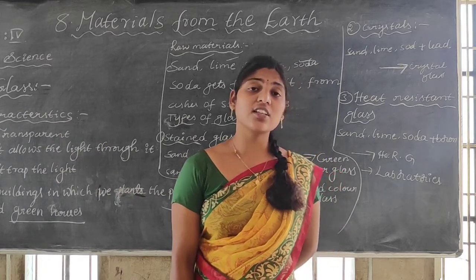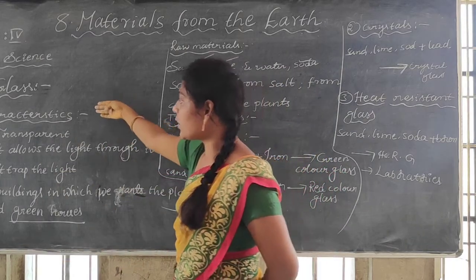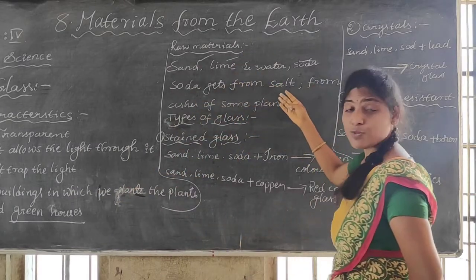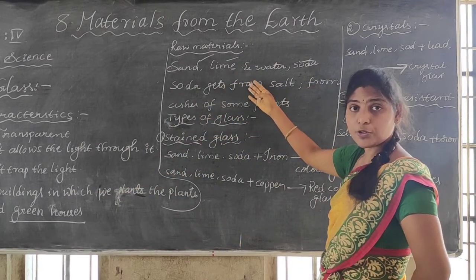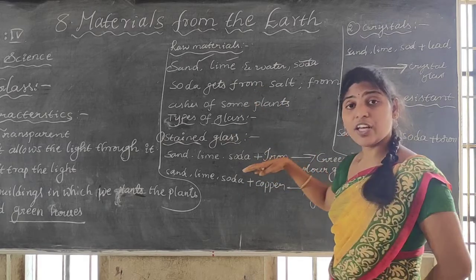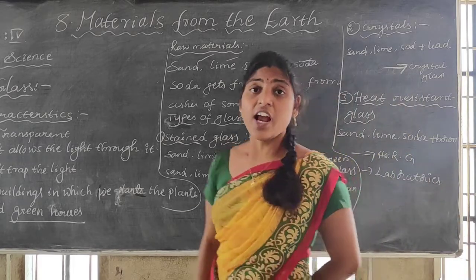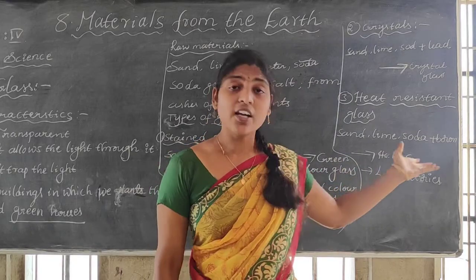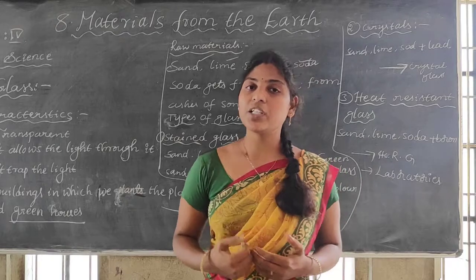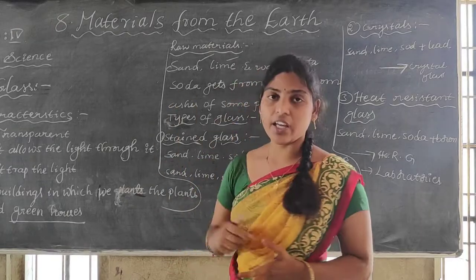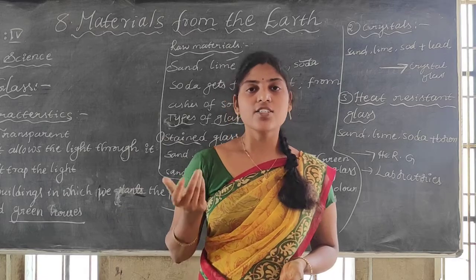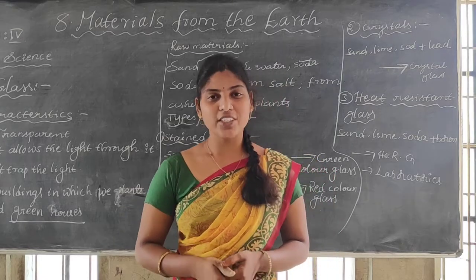Understood? So these are the advantages, these are the characteristics of a glass, these are the raw materials we are using to make the glass, these are the types of glasses, and where we are using these types of glasses also. Understood? With this we have completed the 8th lesson, materials from the earth. So next lesson we will start the new lesson. Thank you my dear children.